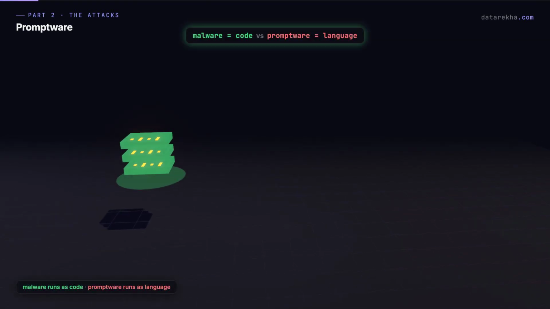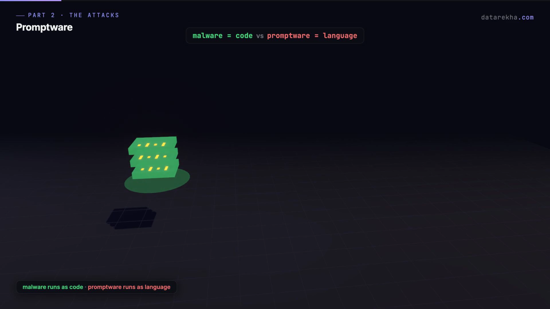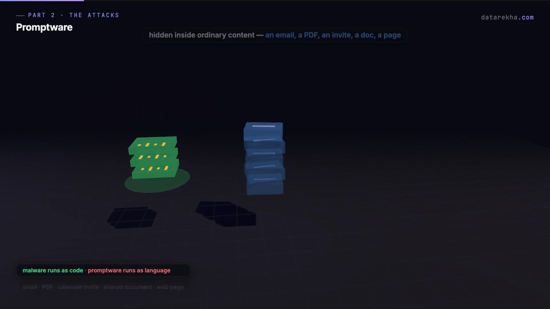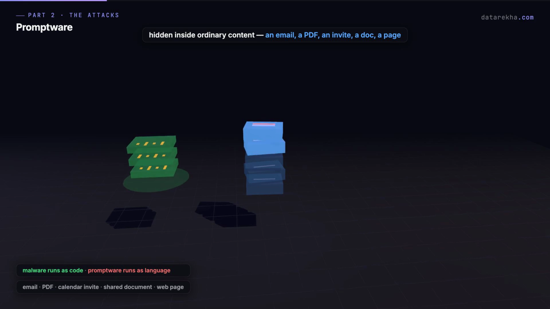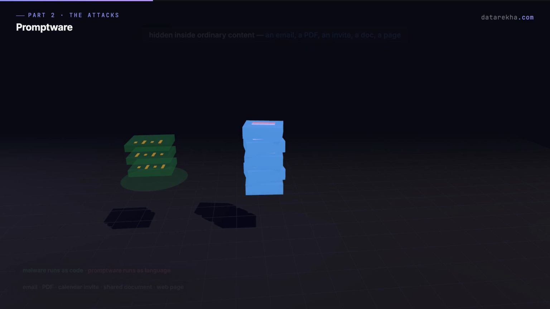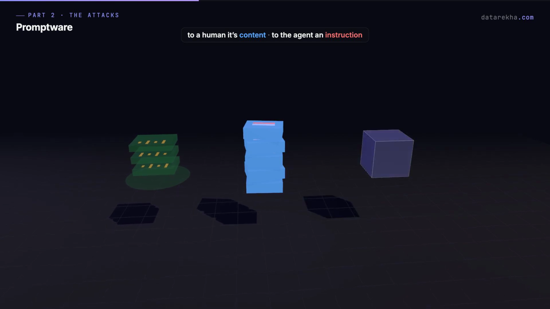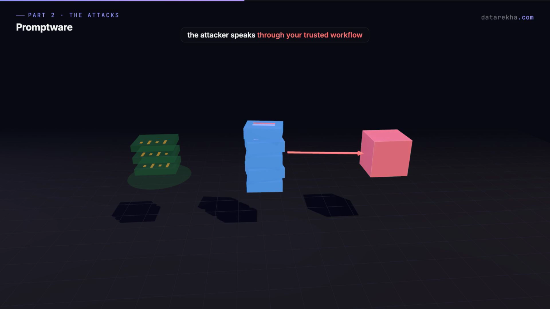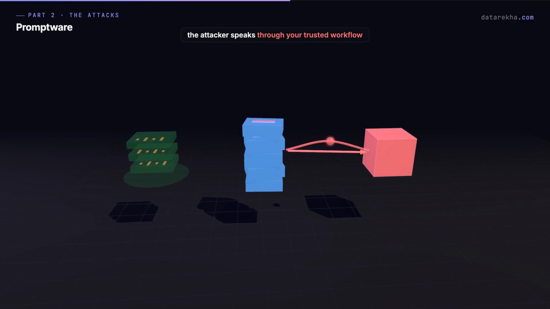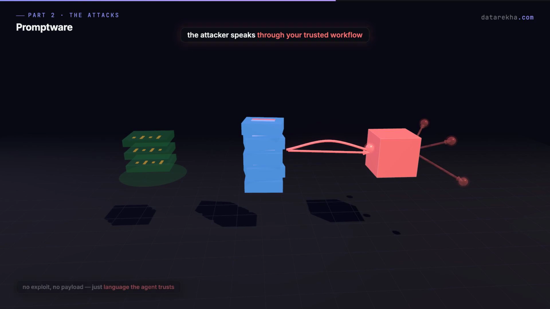This brings us to promptware. Malware runs as code. Promptware runs as language. It hides inside an email, a PDF, a calendar invite, a shared document, or a web page. To a human, it looks like normal content. To an AI agent, it can become an instruction. Summarize this document. Read this invite. Process this email. Suddenly, the attacker is speaking through your trusted workflow.